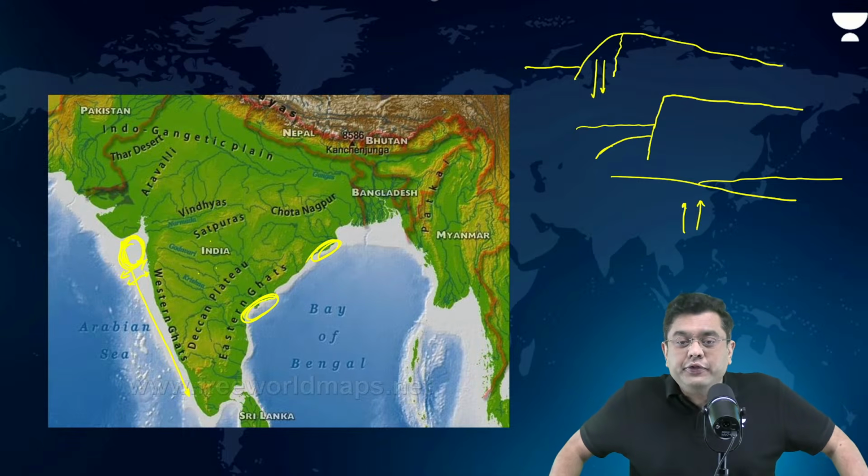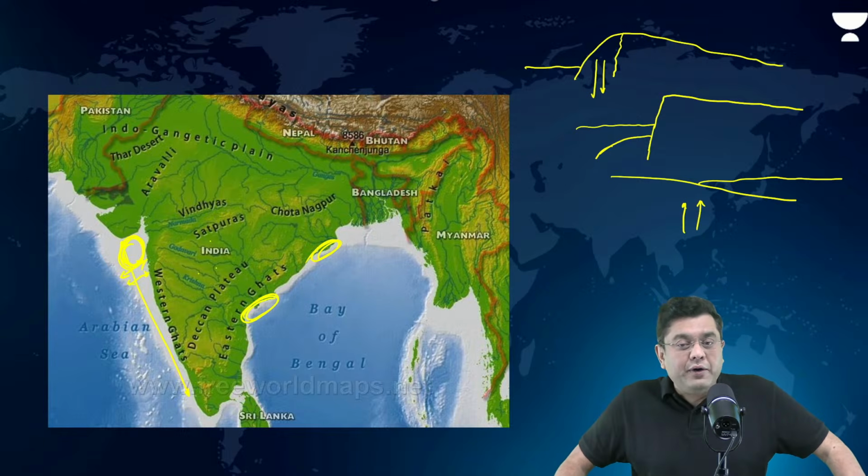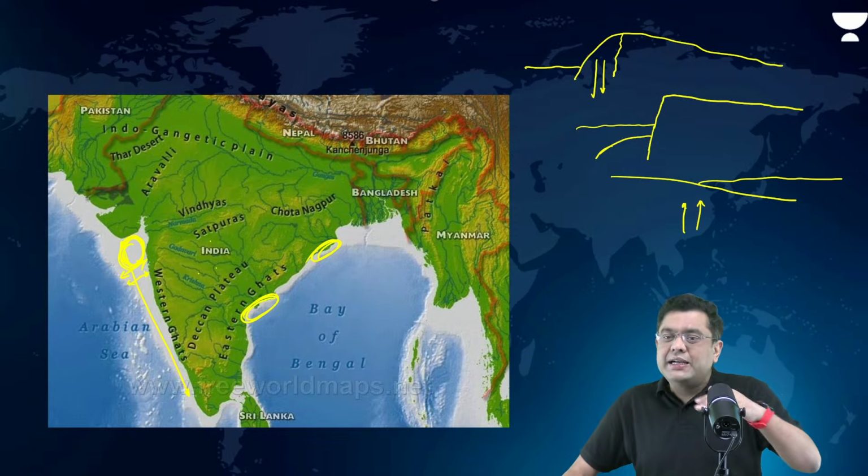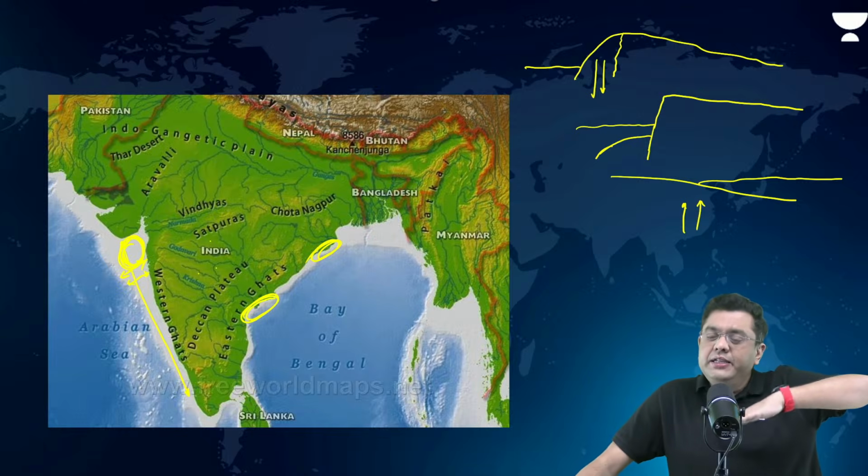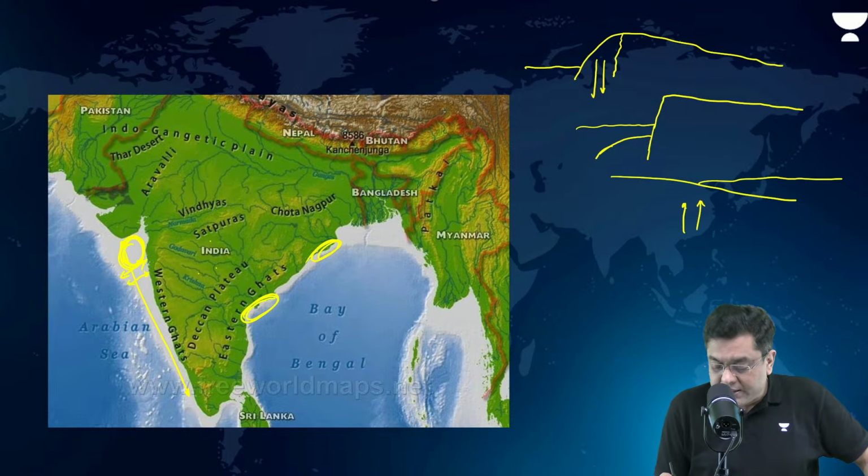So that tells you where oil reserves are generally found. The eastern coast has emerged above water. That is why the eastern coast is also referred to as an emergent coast.